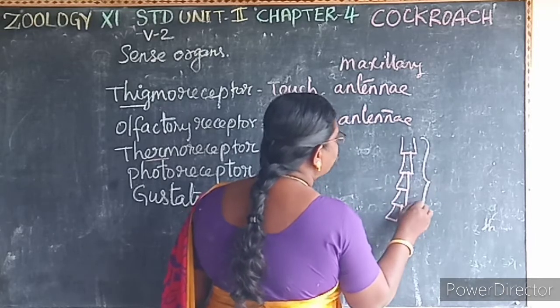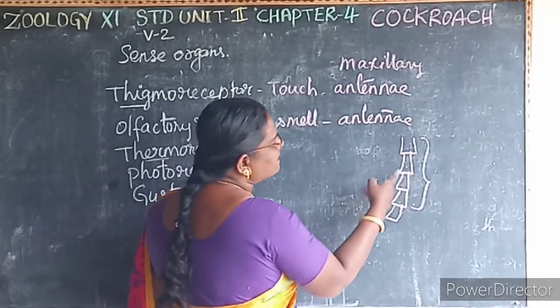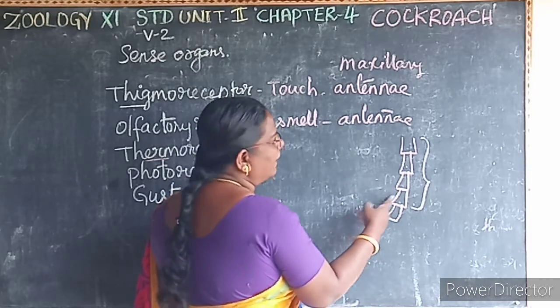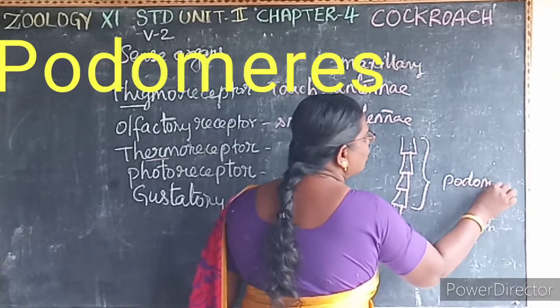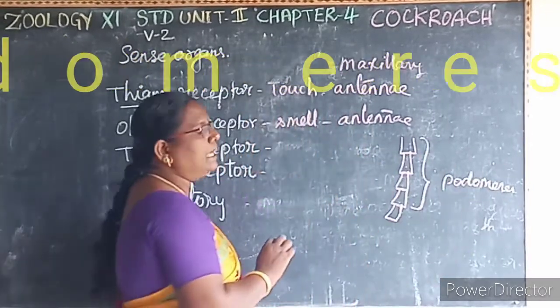So here the thermoreceptors are located on the first 4 tarsal segments on the leg. These 5 segments are known as what? Podomeres or tarsomeres, as we learned in the morphology of the cockroach.